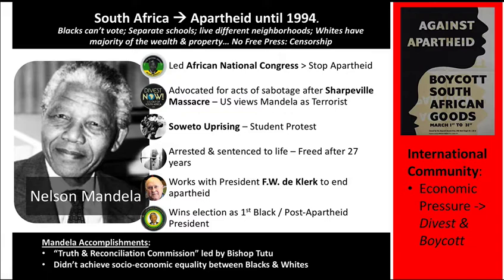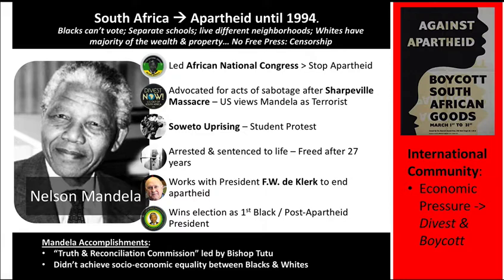Again, with this boycott of South African goods, people started to divest. They wouldn't have investments and things like that. It just took a huge economic toll on the country of South Africa. And lo and behold, Mandela is let out of prison, and he works with the last white South African president of South Africa, F.W. de Klerk.